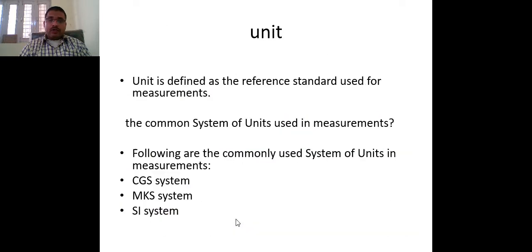Now, again we are here to talk about the unit, as already discussed in the previous slide, which provides the standard used for measurement.